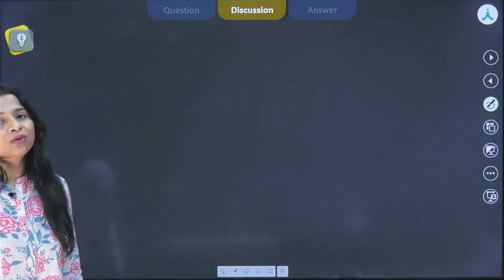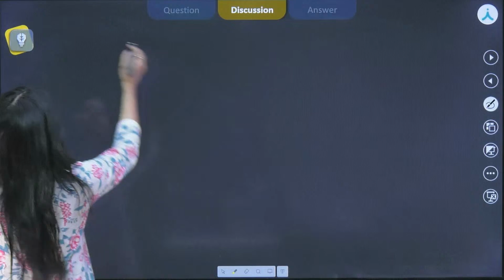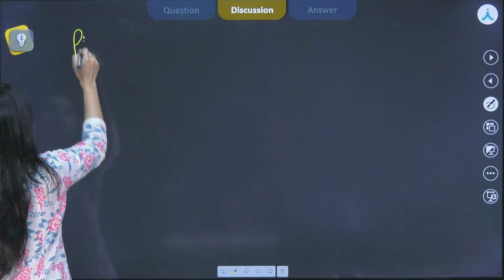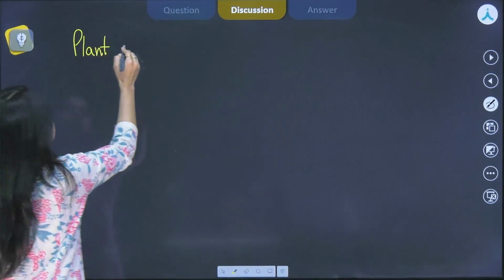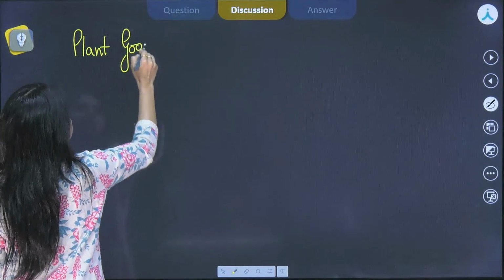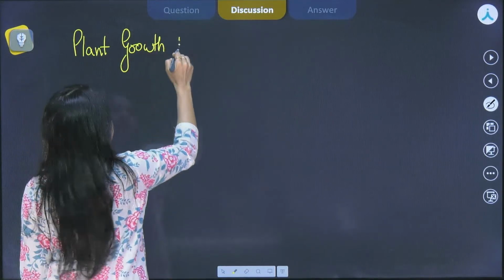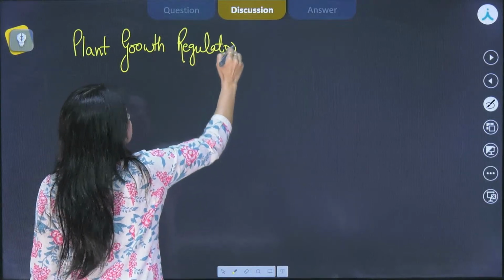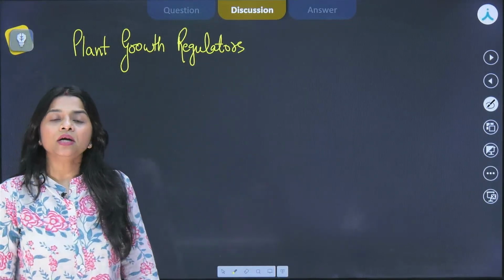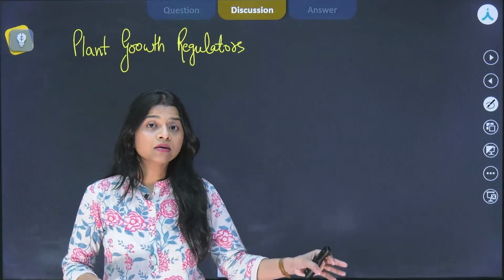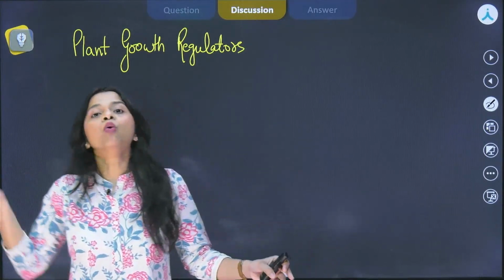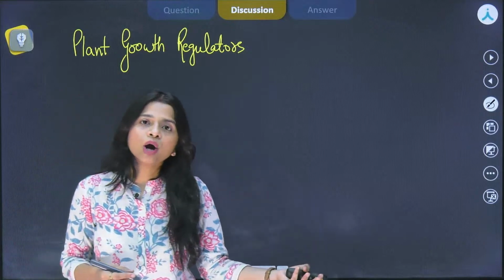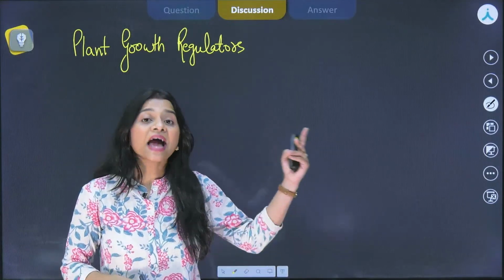Gibberellin is a plant growth promoter, first of all. We know while we are talking about the plant growth regulators, that means the PGRs, growth can be regulated in both ways. It can be inhibited and it can be promoted. There are certain hormones that inhibit growth, like abscisic acid.